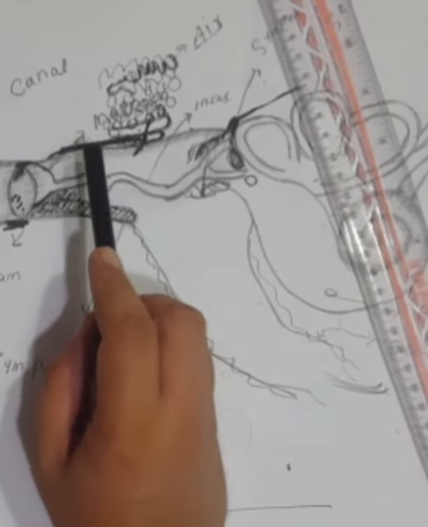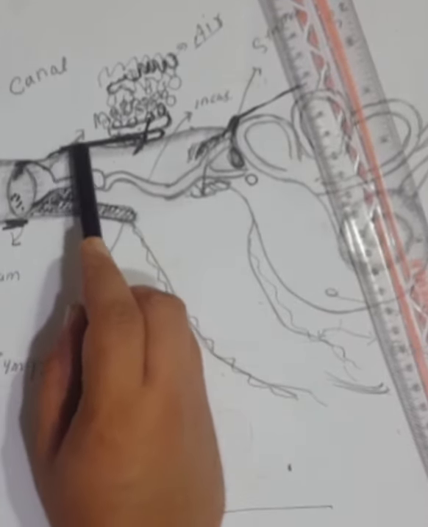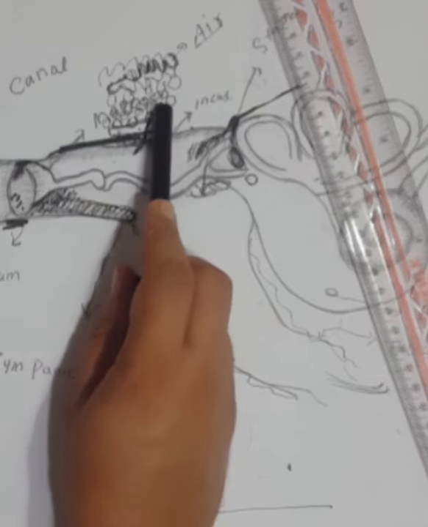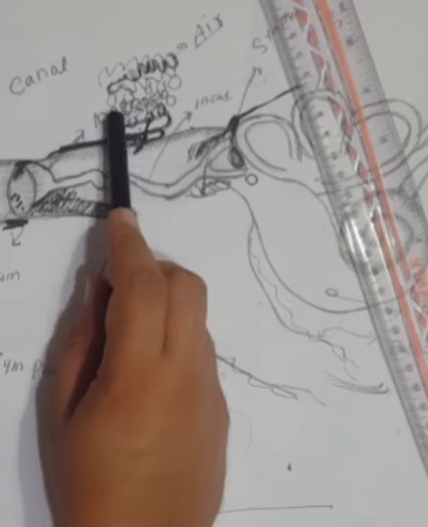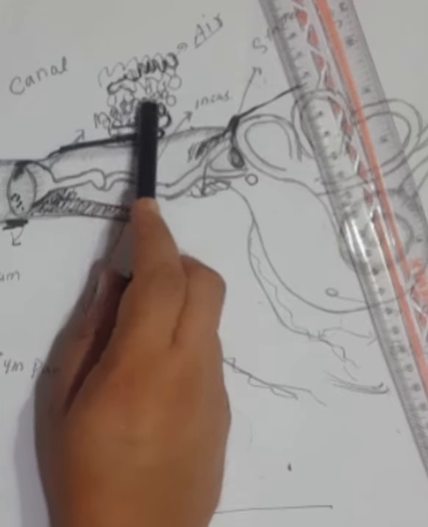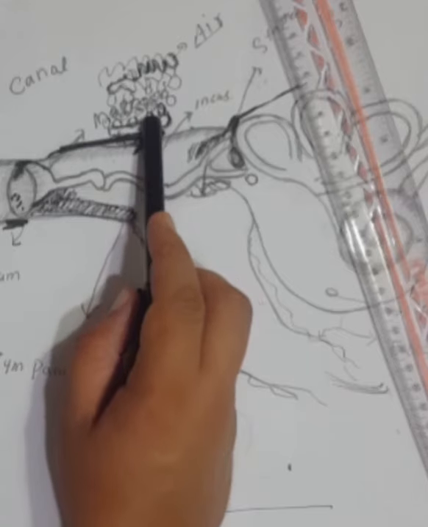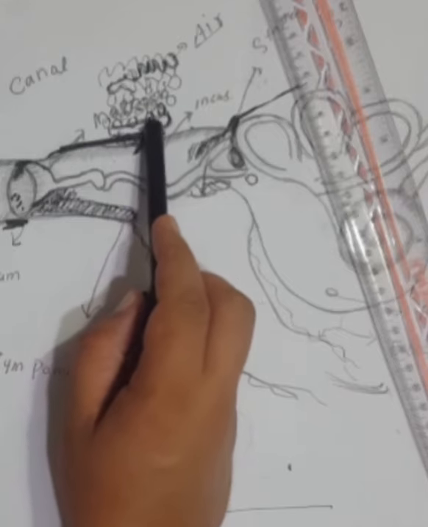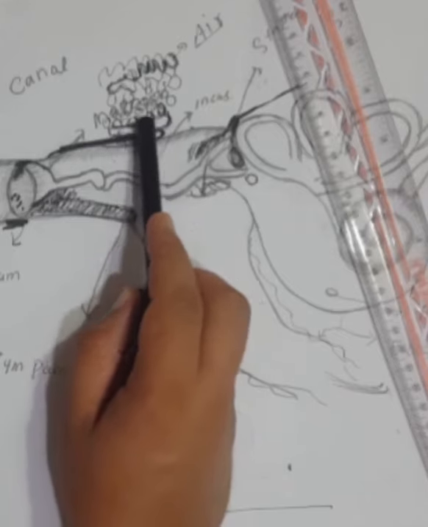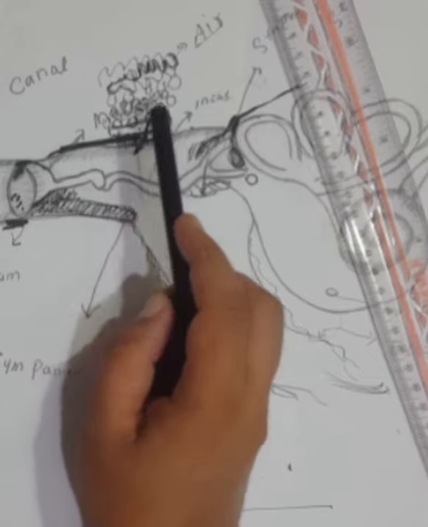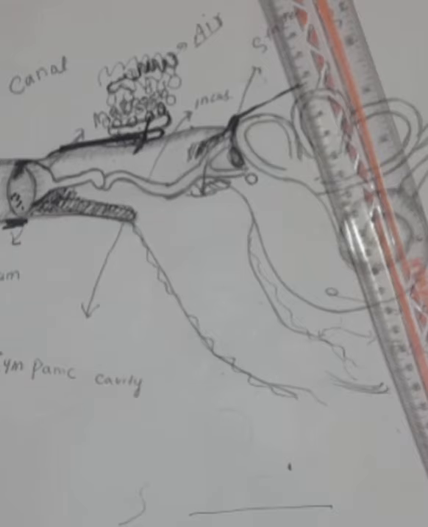Above the posterior wall of the middle ear, there are bony spaces that are filled with air, called mastoid air cells, and these mastoid air cells are connected to the middle ear by the mastoid antrum. So we will discuss the infection of the middle ear.